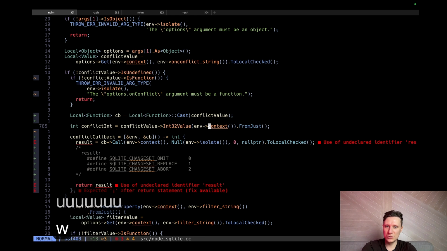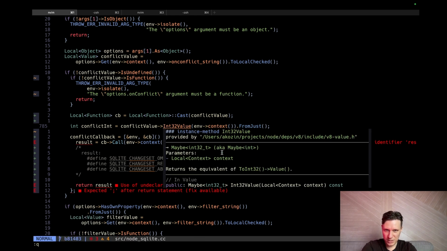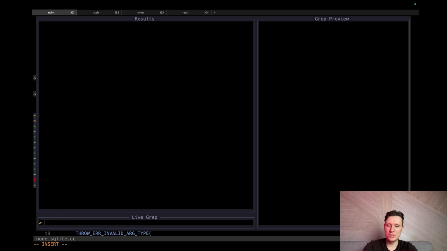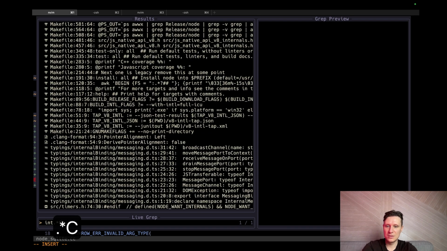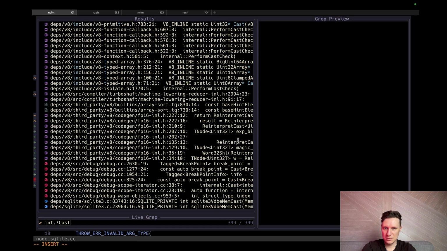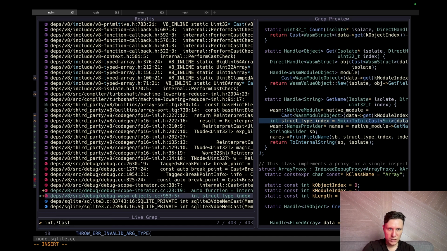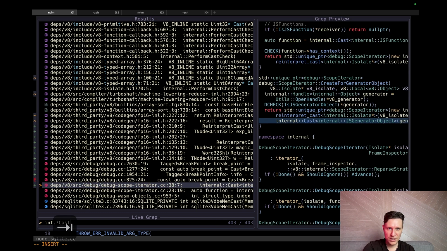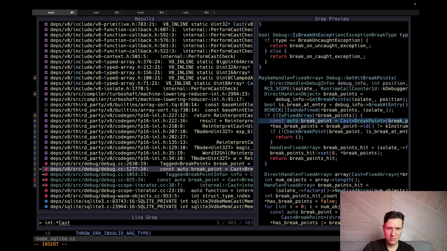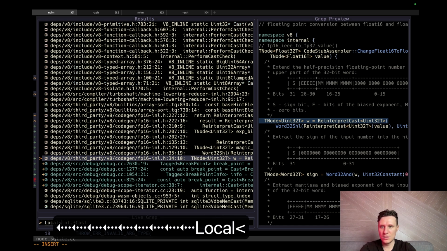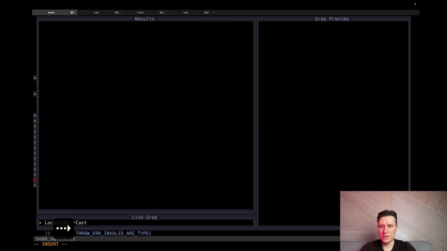Let's roll back. Hold on, I want not type. What is type, this guy? The type is maybe int. So just int. Can I find examples of int cast? To int cast JS function, blah blah blah. I need local. Nothing like this.